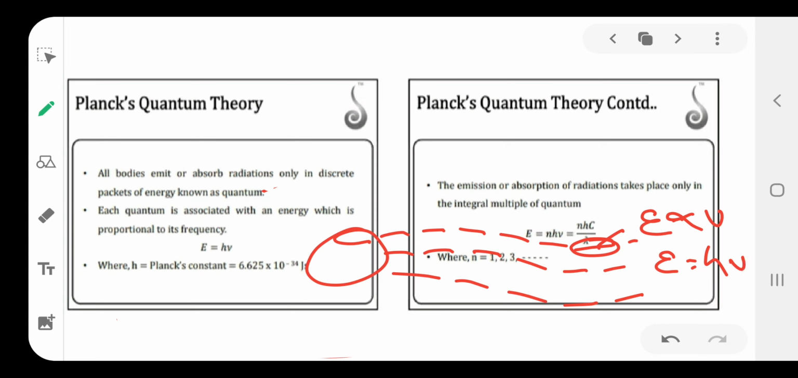Here h is Planck's constant. The h value is 6.625 into 10 power minus 34 joule second, or 6.625 into 10 power minus 27 erg second. That is Planck's quantum theory.